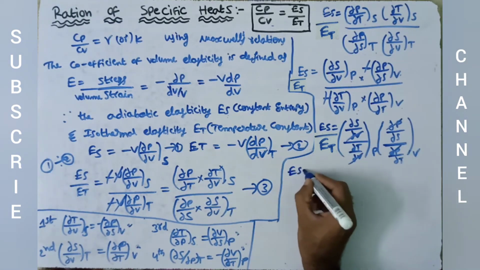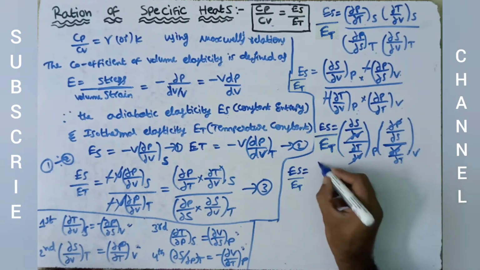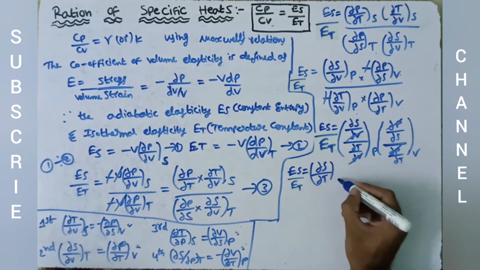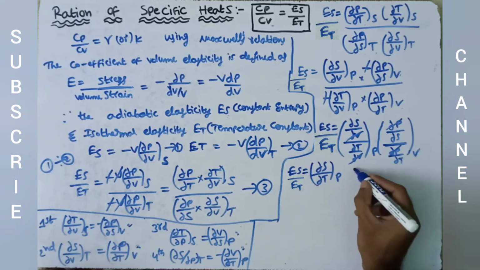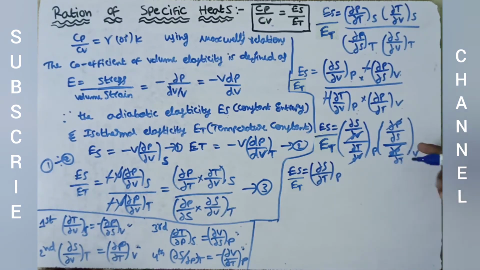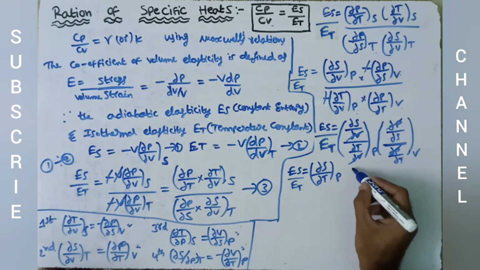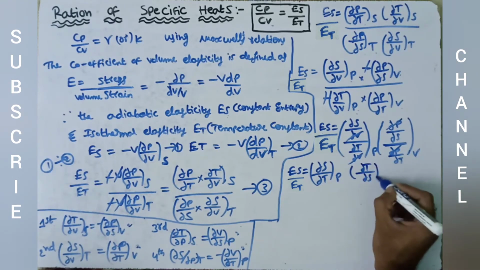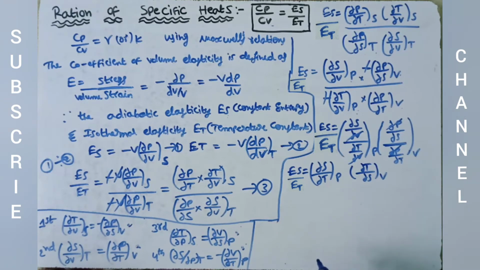So we have Es by Et is equals to dou S by dou T where pressure is constant into 1 by dou T, which becomes dou T by dou S where volume is constant.